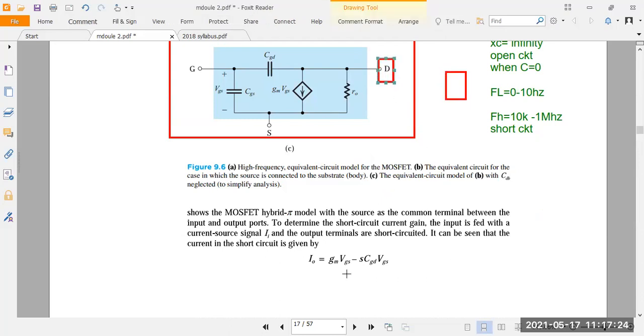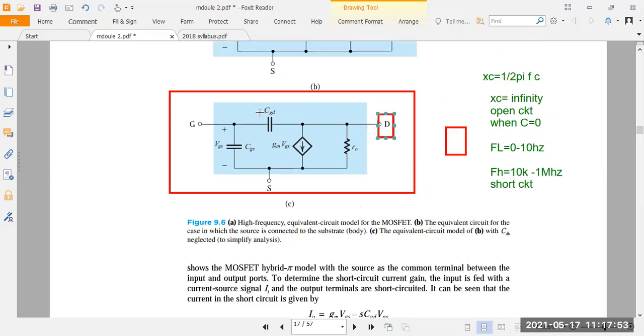For the drain current, you write the equation now. gm into VGS. Okay, this is the normal equation. So ID is equal to what here? gm into VGS. Same thing, you take now I0 equals gm into VGS minus s into CGD into VGS. Okay, CGD means what here? Gate to drain. Gate to drain into VGS.